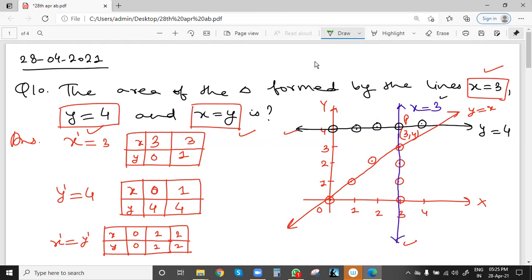So where are we getting the triangle? Not here, because although this is a triangle, it has only 2 lines. This is one line, and this is the second line. The third line is not here. The third line is in black here. So this will not be a triangle. The triangle will be here. This is the required triangle.